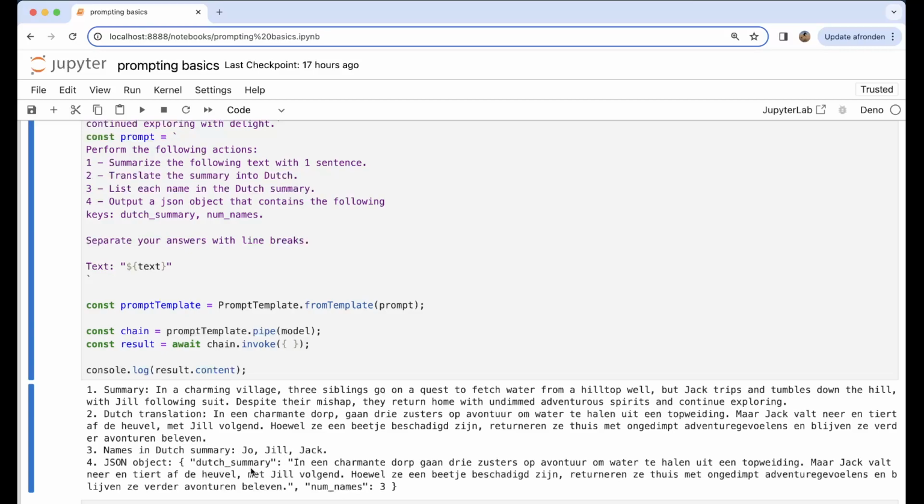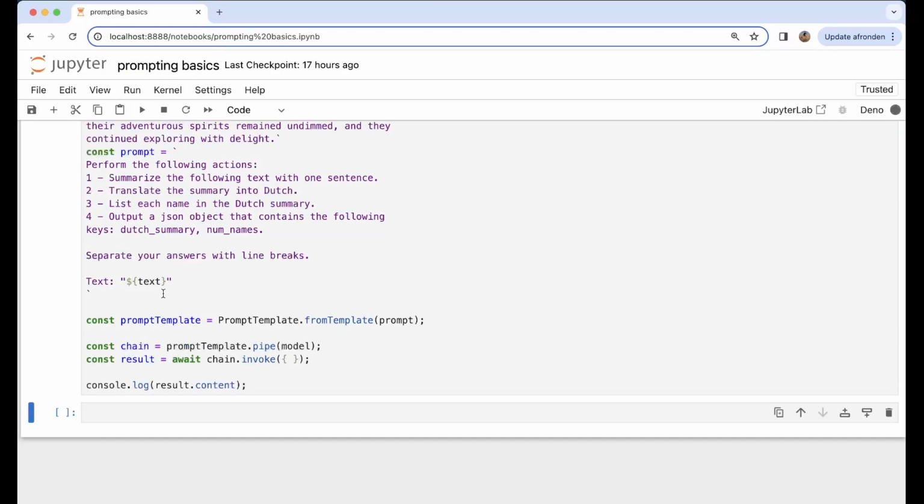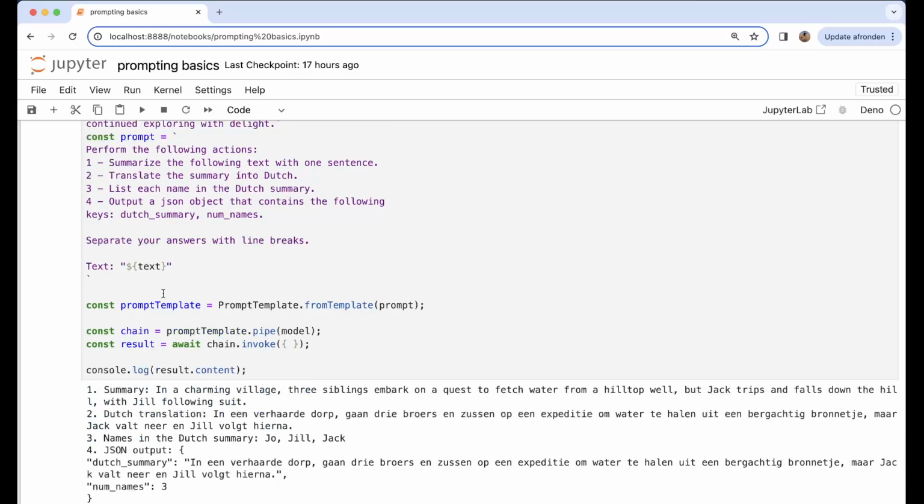And then we have our JSON object, right? So you could say then, okay, with one, maybe we need to specify it in words. So again, going to change it again. And now we have one sentence, right?